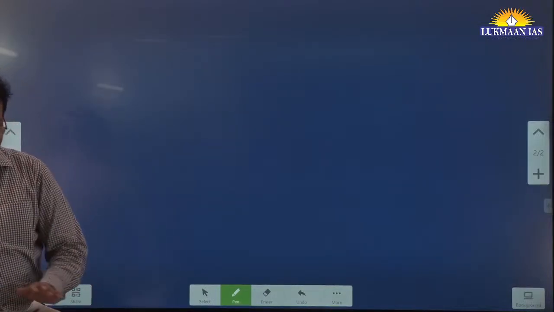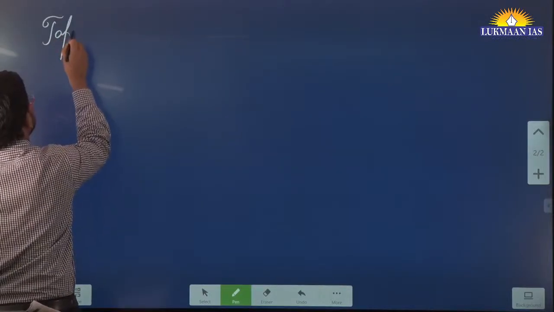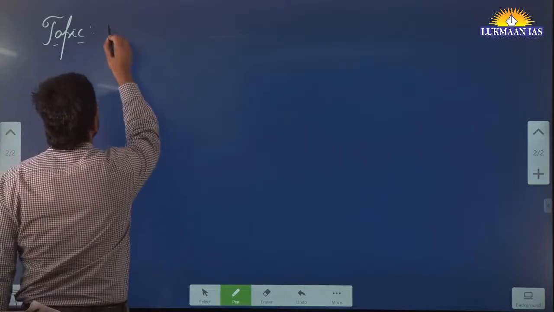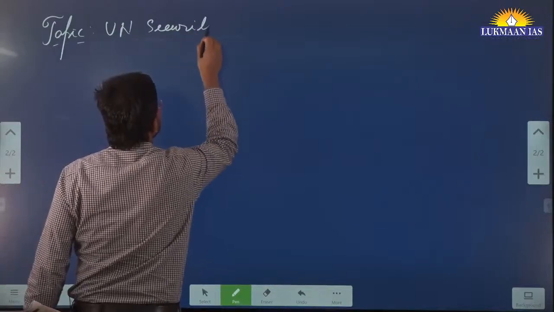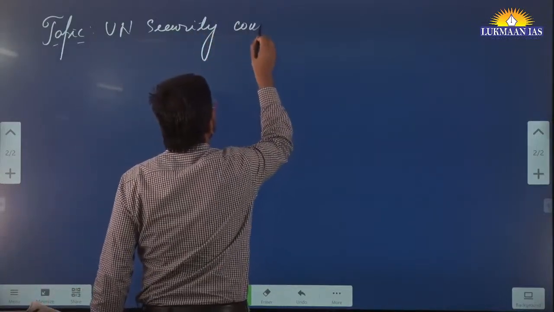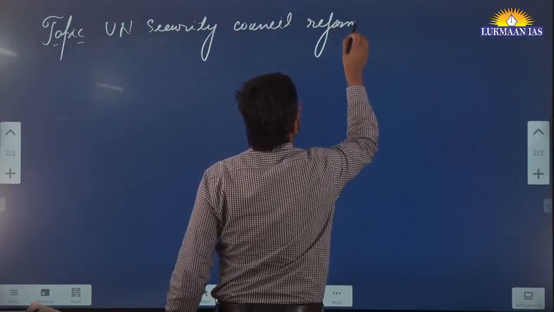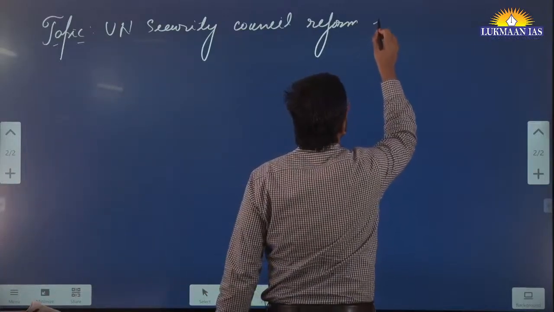Let's understand the name of the article: UN Security Council reform is a song in a loop.